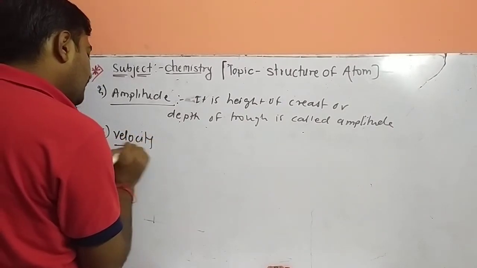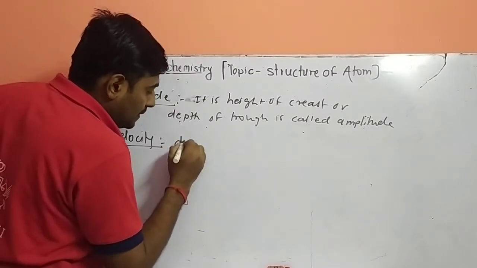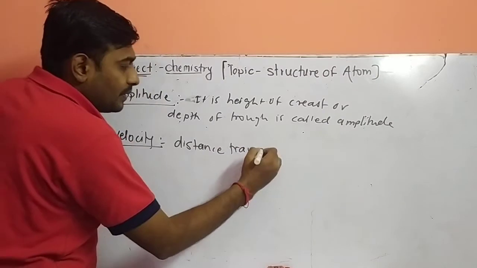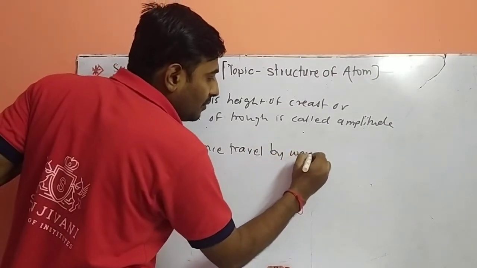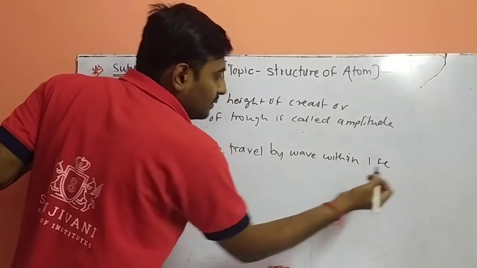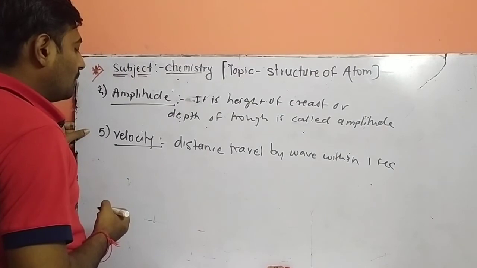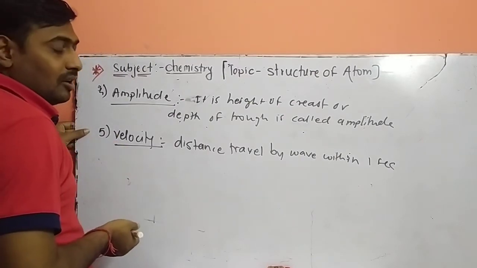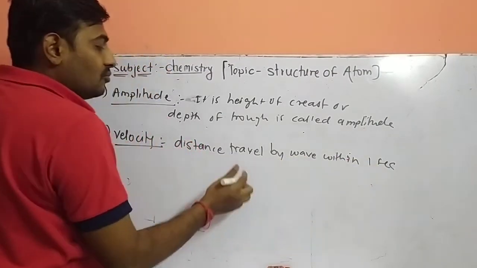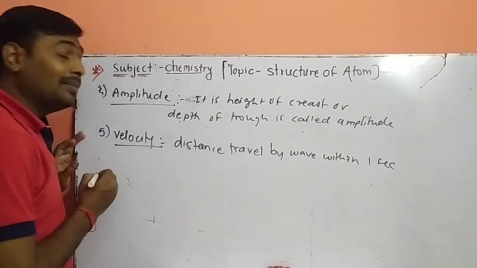So what is the velocity of a wave? The distance traveled by the wave within 1 second is called velocity. So what is the formula for velocity, or the unit? Distance by time. So it is meter per second, or centimeter per second.